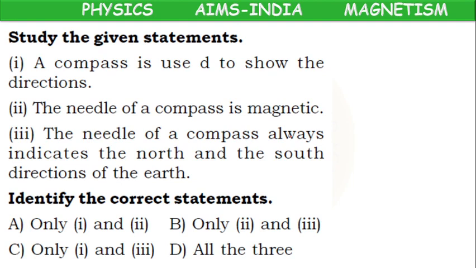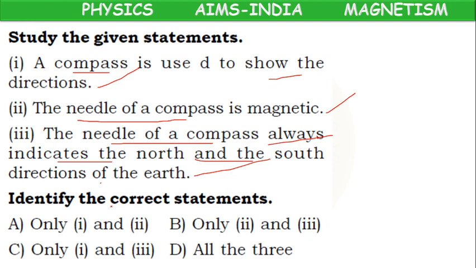Next, study the given statements. A compass is used to show directions, correct. The needle of a compass is magnetic, correct. The needle of a compass always indicates north and south direction, correct. Identify the correct statements. So which statements are correct? All three statements are correct. So D option is the correct answer.